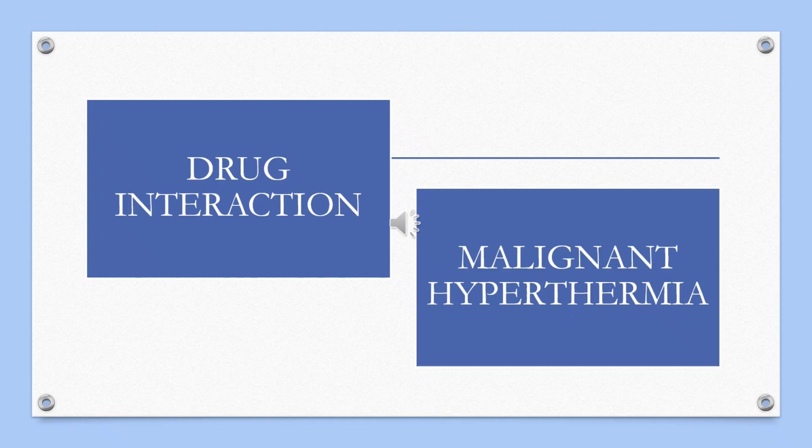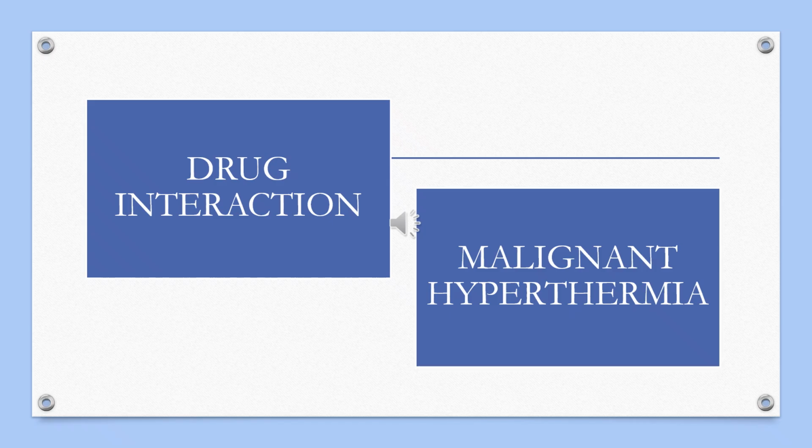Then comes malignant hyperthermia, which is a pharmacogenic disorder in which a genetic variant in the individual alters that person's response to certain drugs. Acute clinical manifestations of malignant hyperthermia include tachycardia, tachypnea, unstable blood pressure, cyanosis, and respiratory and metabolic acidosis.